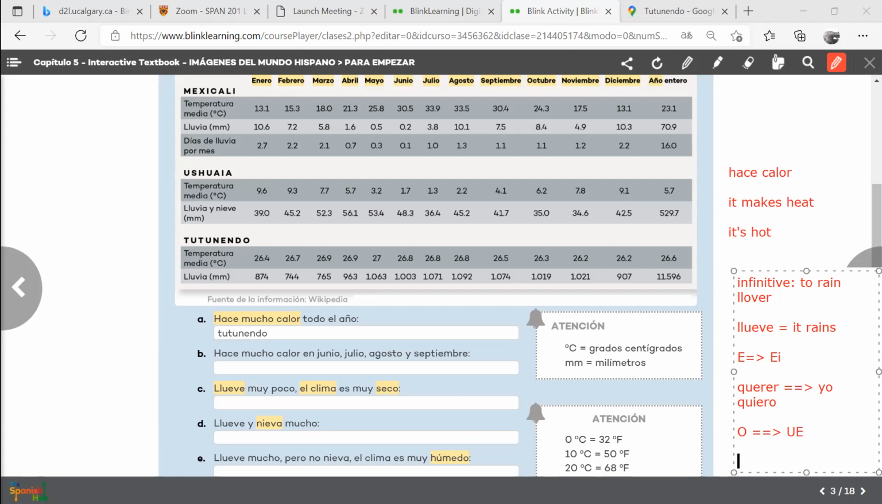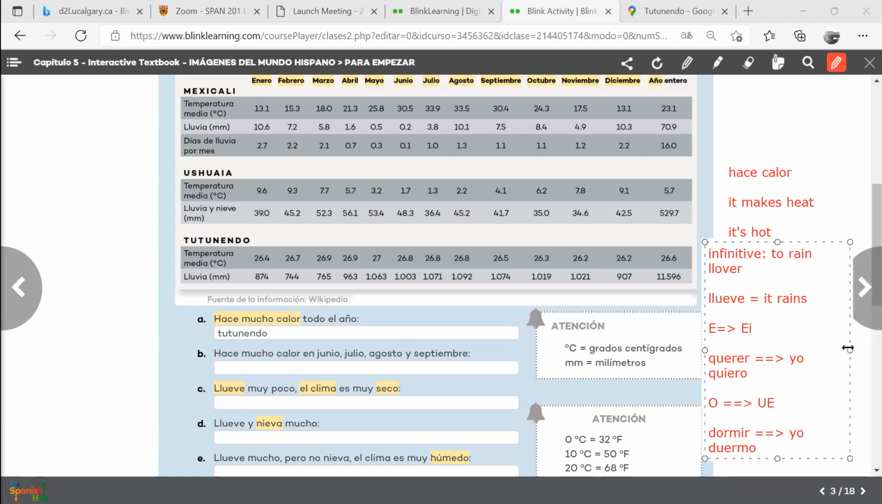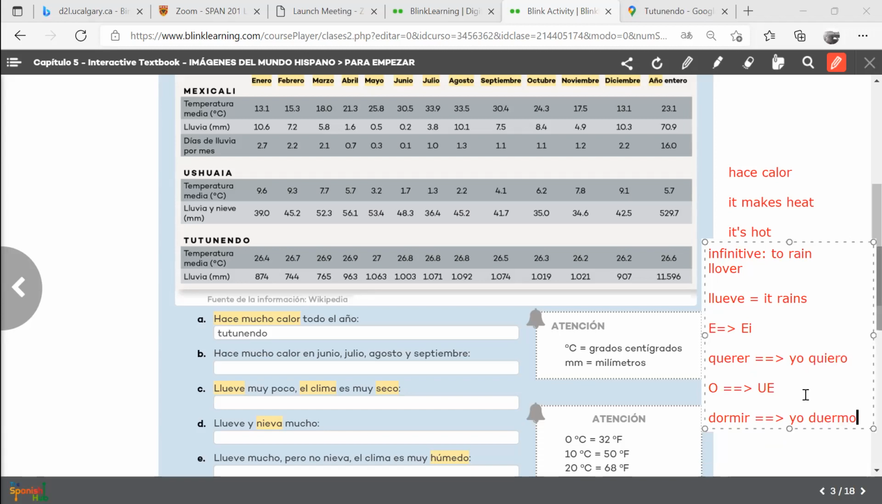So dormir, which means to sleep, changes to yo duermo. Anyway, this is just to show you what's going on with some irregular verbs. So O to UE. The most important part here is that we're not talking about this, but I'm talking about to rain. So it rains, llueve.